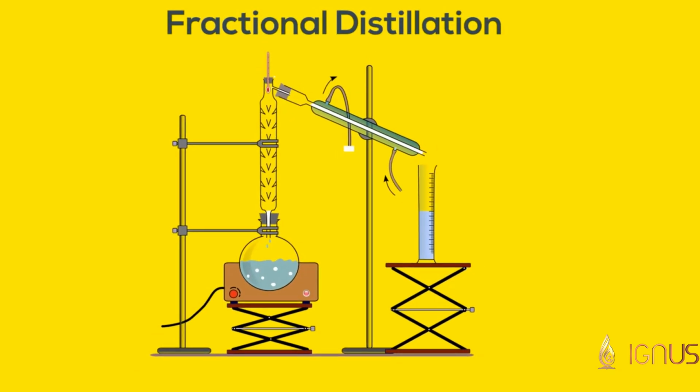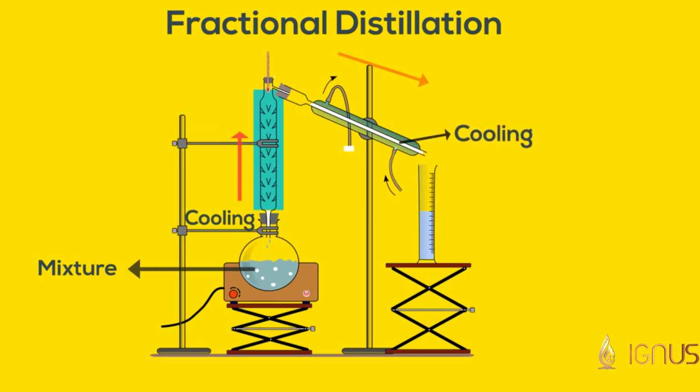Fractional distillation is just like simple distillation with a fractionating column, which helps separate mixtures of liquids with closer boiling points. Fractional distillation is used to separate different constituents of air. The boiling points of oxygen, argon and nitrogen are -183, -186 and -196 degrees Celsius respectively. We can see that they are very close and all of them are gases. So we initially compress them and convert them to liquids and then use fractional distillation.